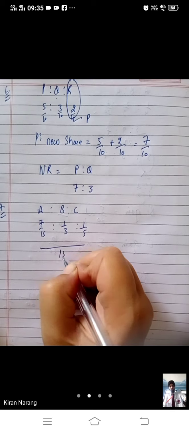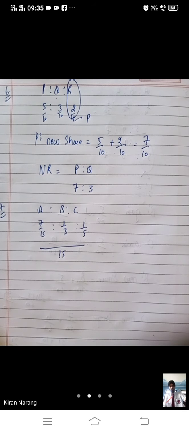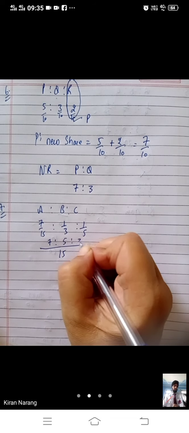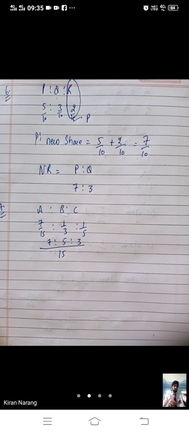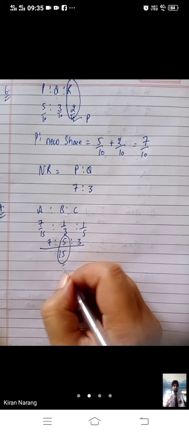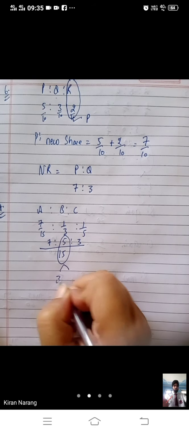First of all, what we will do? We will just take the LCM. B retires and his share is taken up by A and C in the ratio 3:2.